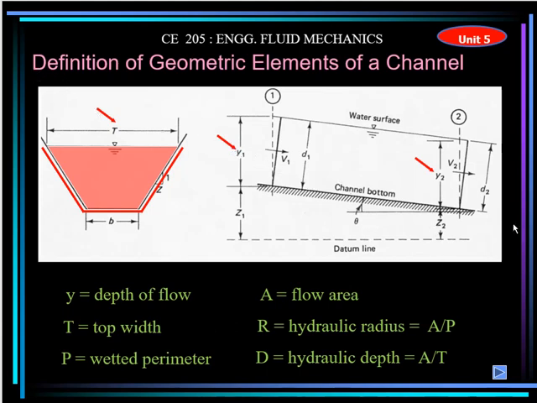When we see the section of this channel, the water is entering from here. It is flowing due to gravity on a slope of the channel. So this is called the slope of the channel, and this is the slope of the side of the channel. This slope is different than this one. This is for the side of the channel, and this is the slope of the channel itself. Because the water is flowing due to gravity, the depth can change, and at any point the velocity can change, yani the Q will remain the same.